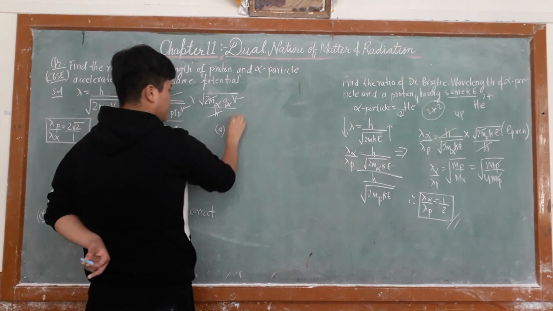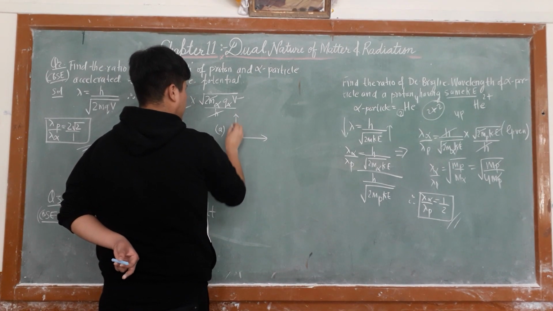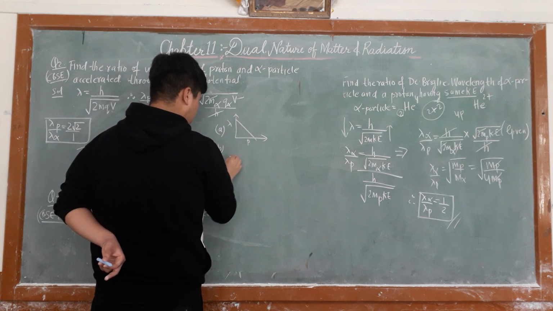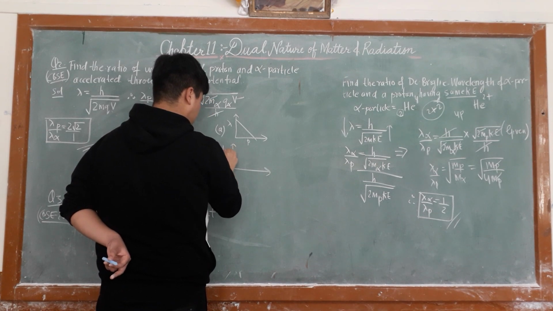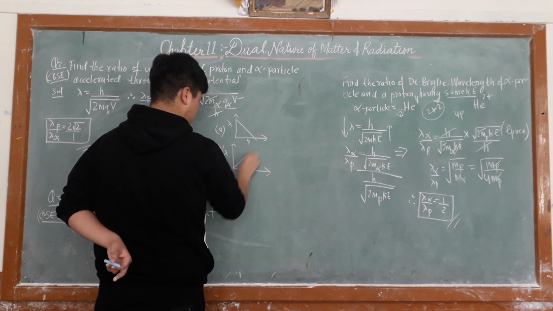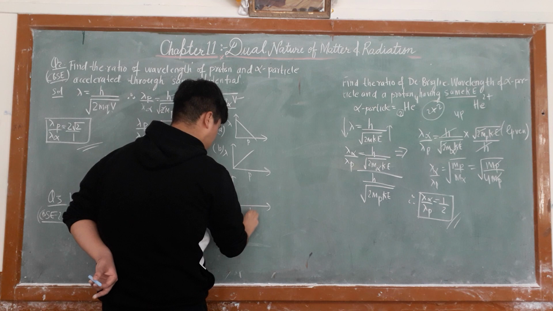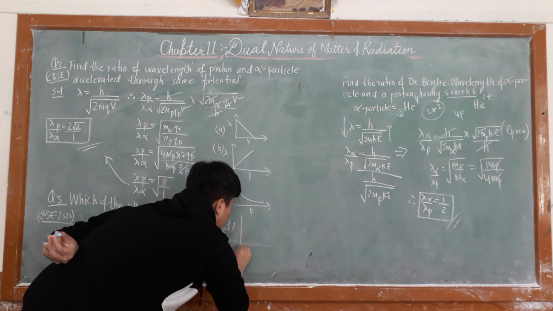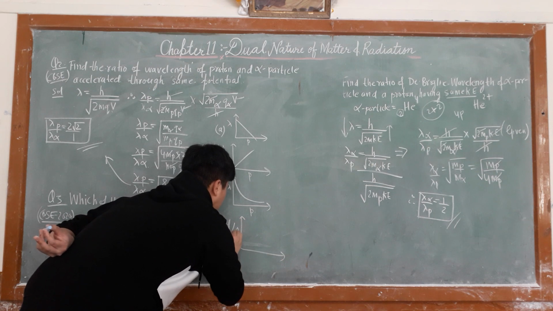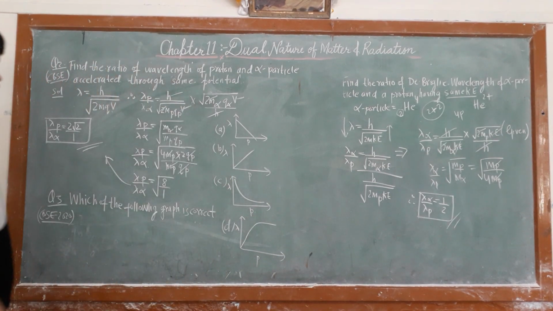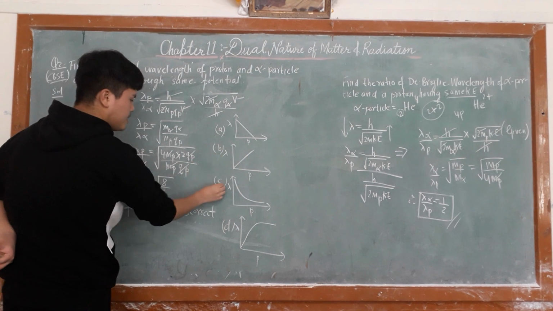Graph number A, graph number B, and graph number D. So write your own answer, which of the following graph is correct, graph A, B, C or D.